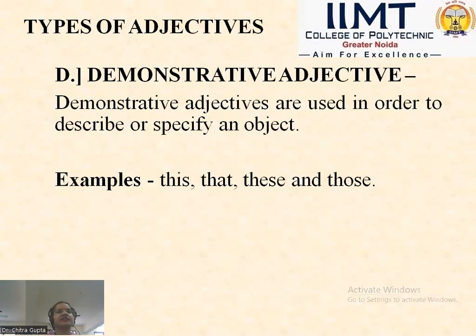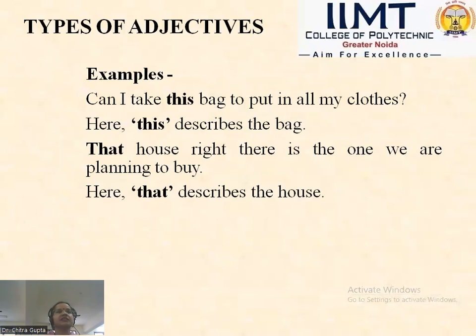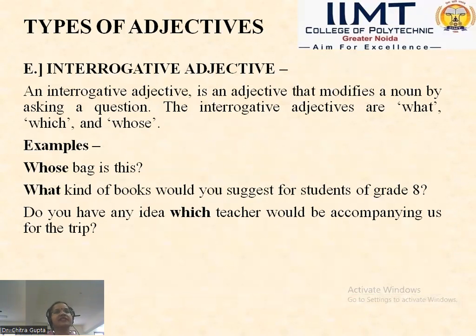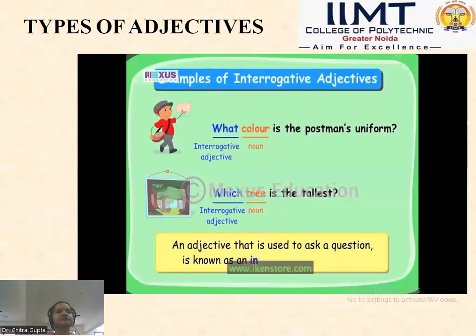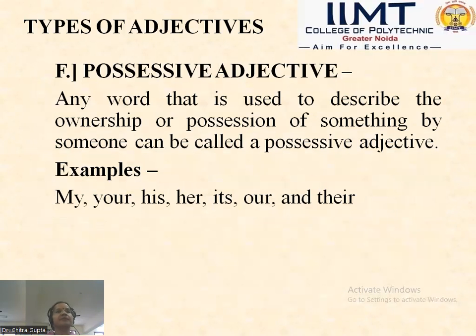Demonstrative adjectives, singular this, that, and plural these and those. Interrogative adjectives, which are used for asking a question about a particular noun. And at the last, possessive adjectives, which show the belongingness, ownership, or possession of a particular thing or a particular person.